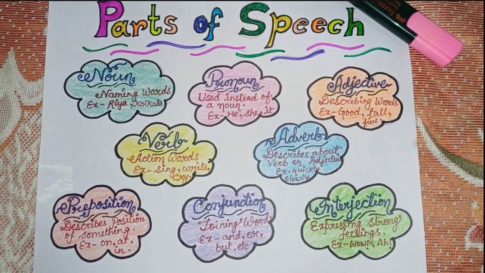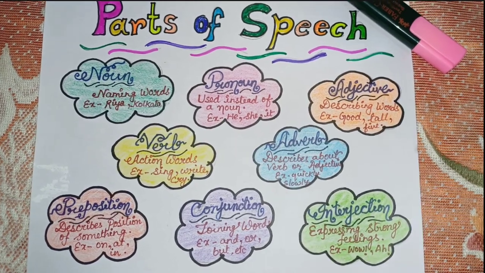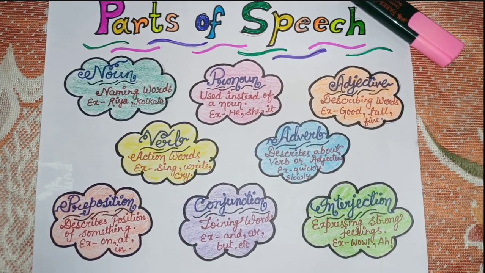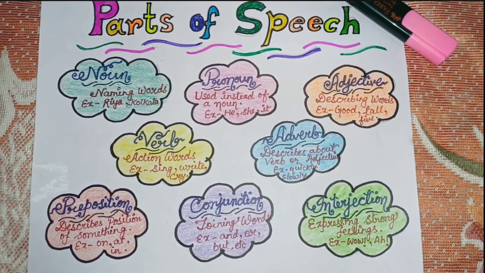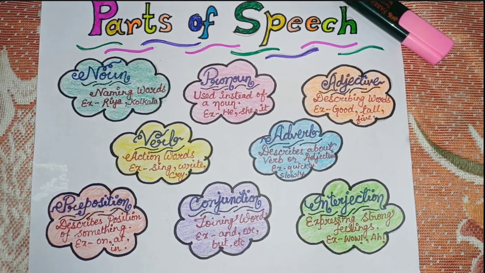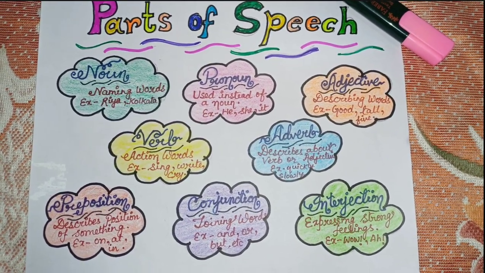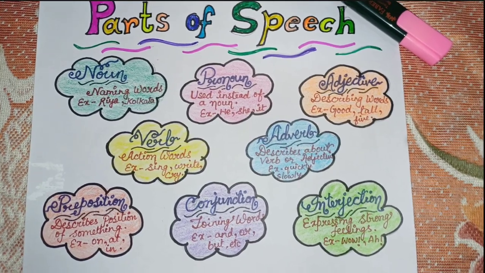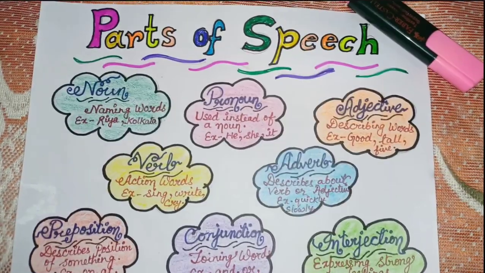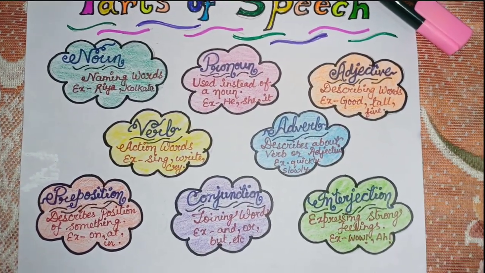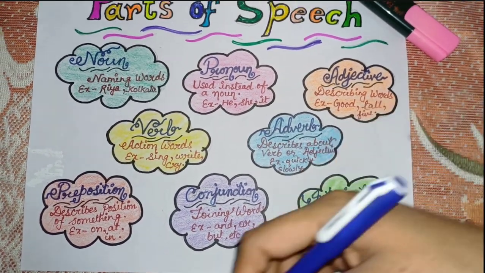Or the adjective. For example, if I say quick is an adjective word, then Vishal ran quickly. So I am adding ly, the adverb is ly. So quickly, he ran quickly. That quickly word is adverb word.